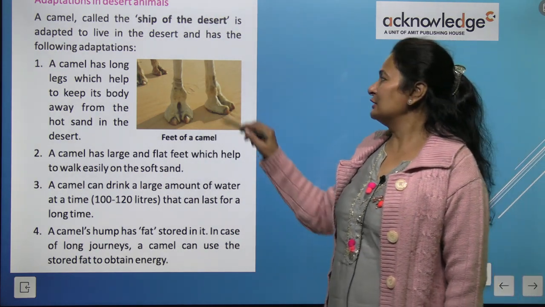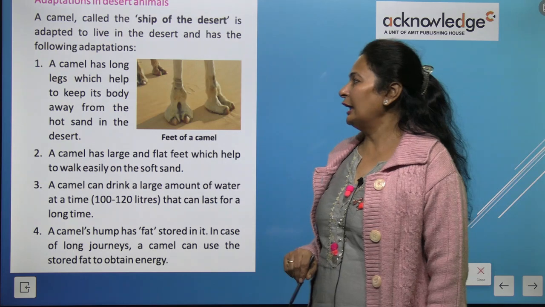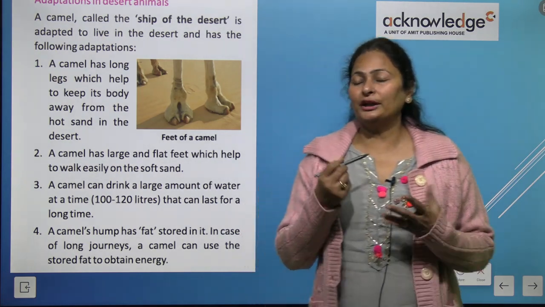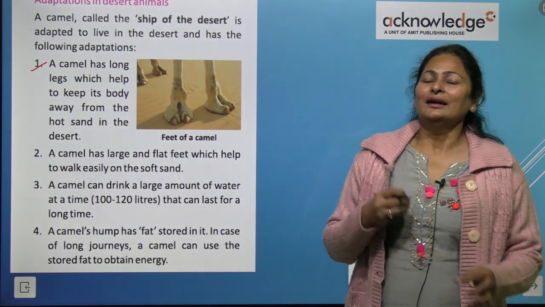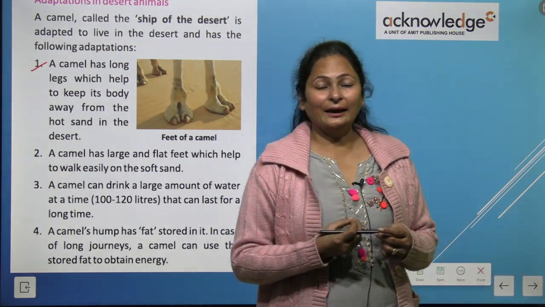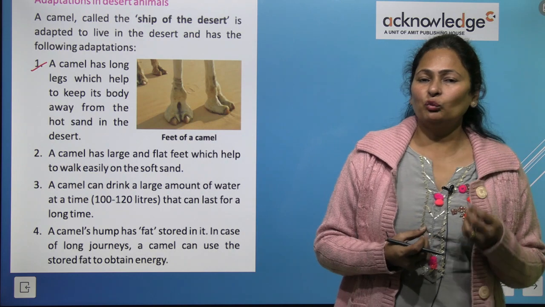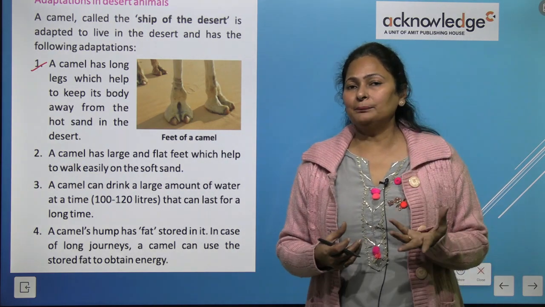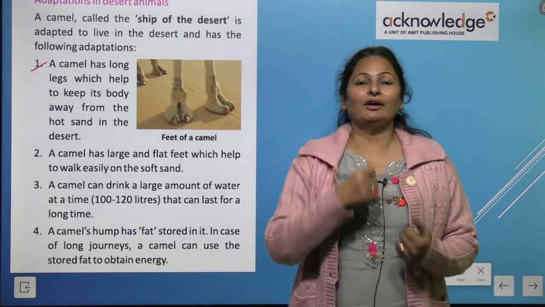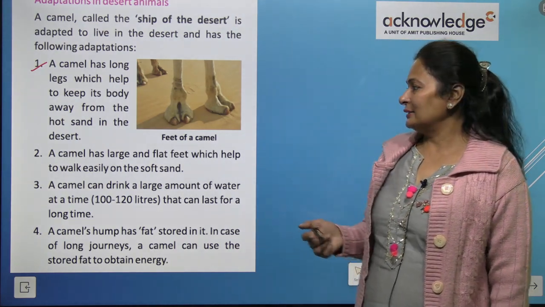A camel has long legs which help to keep its body away from the hot sand in the desert. The sand in the desert gets hot very quickly, right? So the long legs help the camel to keep away from the sand, right?